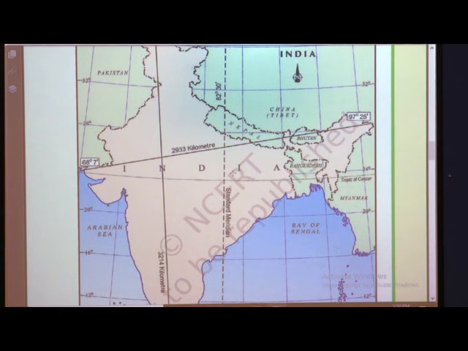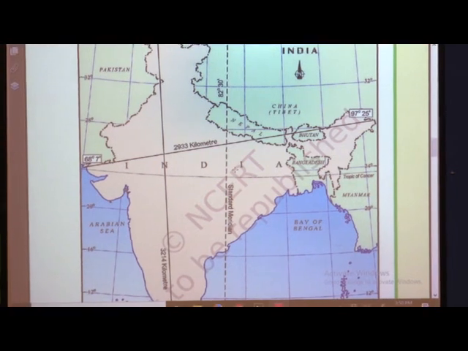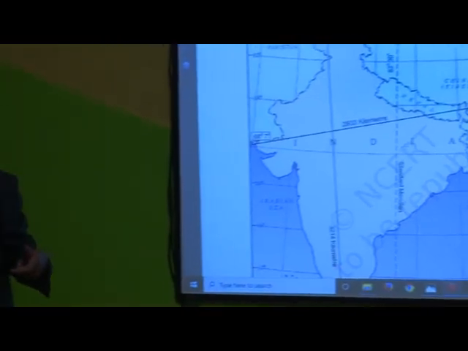So I am standing here in the class. In my eastern side Arunachal Pradesh and on my western side Gujarat is there. The sun rises in the eastern side 2 hours earlier, and when it comes to Gujarat it takes 2 hours. So due to that, at the center point of our country, exactly at 12 noon the sun rays are vertical, and that location is called Mirzapur in Uttar Pradesh, the center position of India.